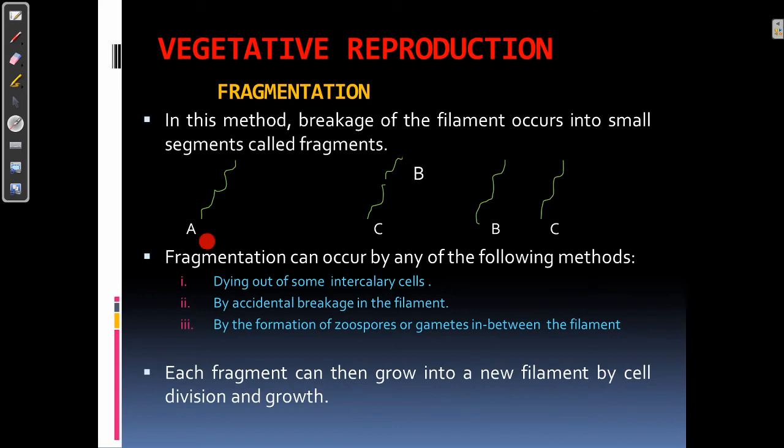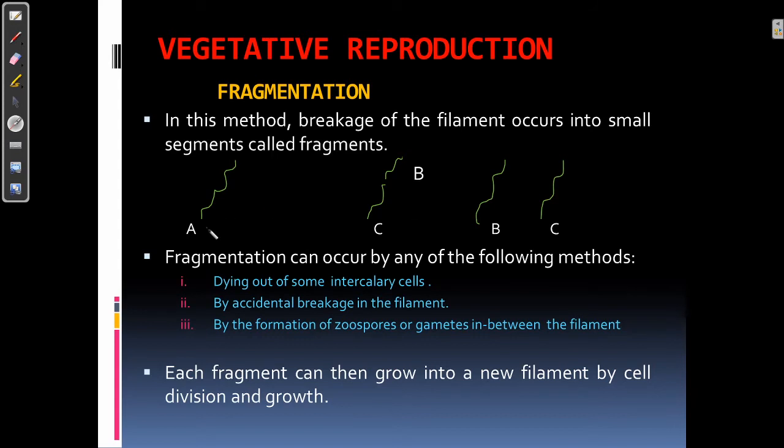This filament A breaks into fragments, that is B or C. This breakage can occur either by dying out of the cells, by accidental breakage in the filament, or also by the formation of zoospores, which are the spores produced during asexual reproduction, or the gametes, that could be a female or male gamete, in between the filament, that leads to the breakage of the parent filament into segments, which are known as fragments.